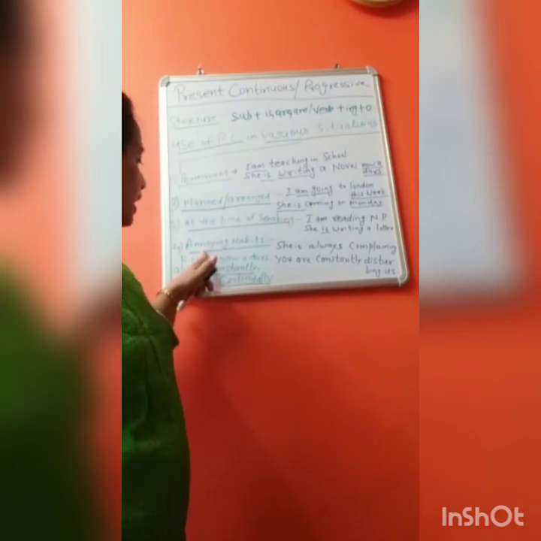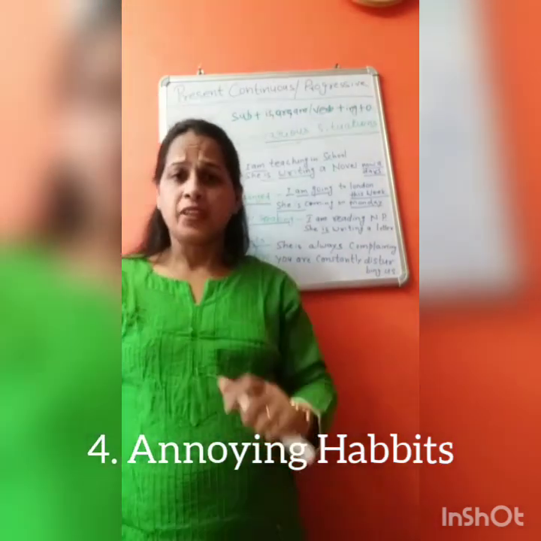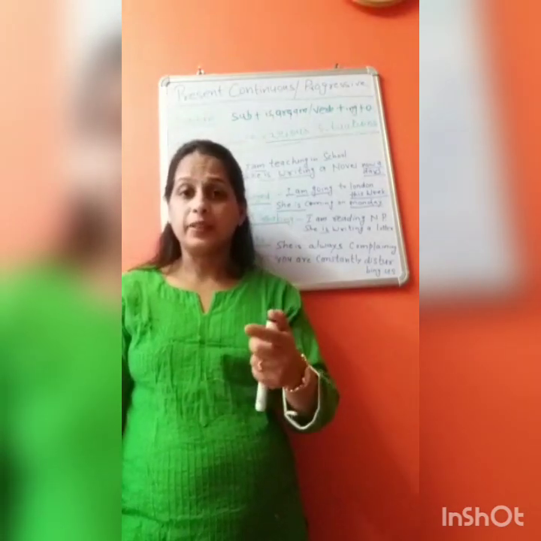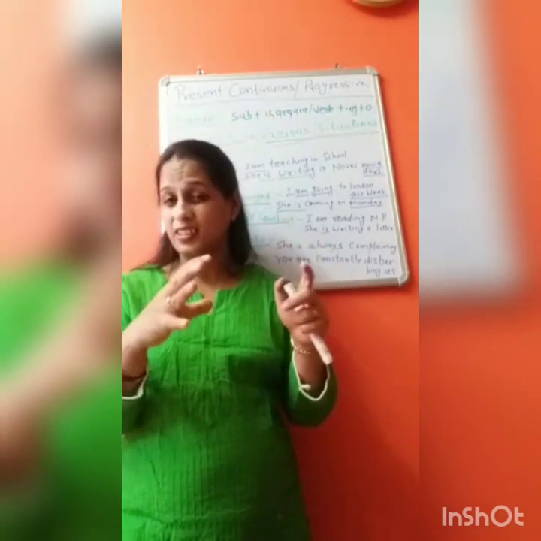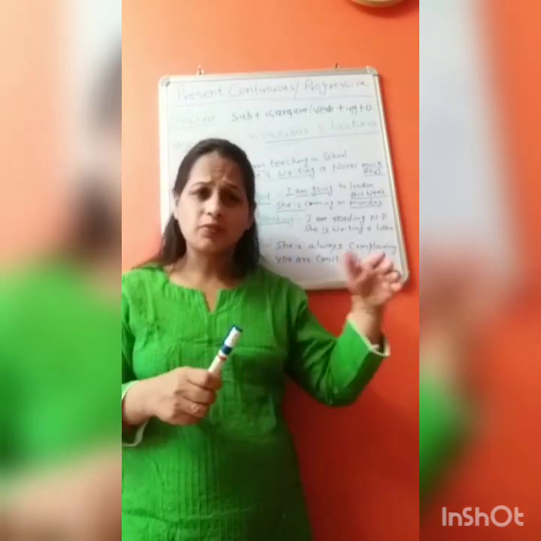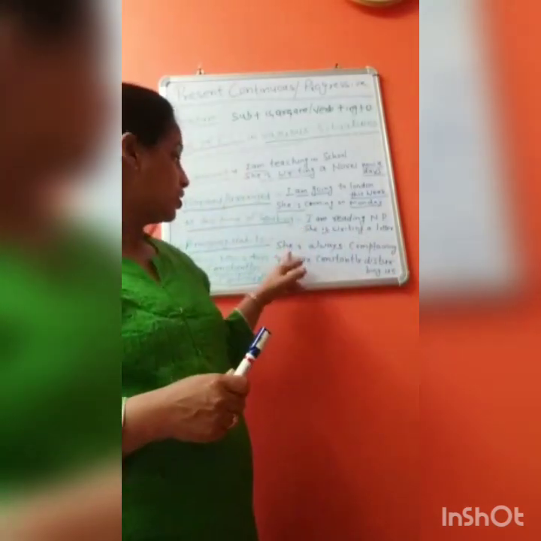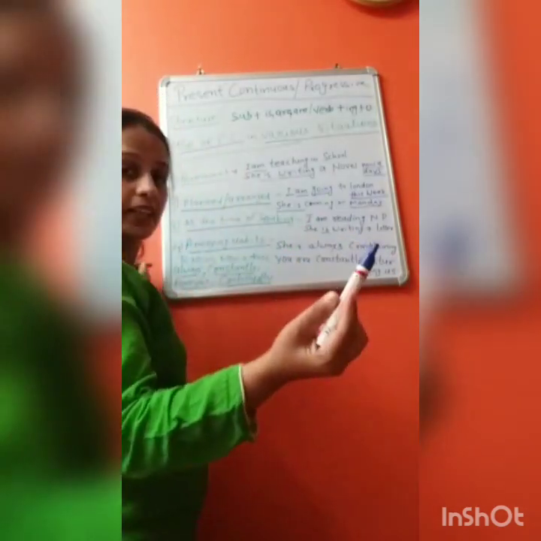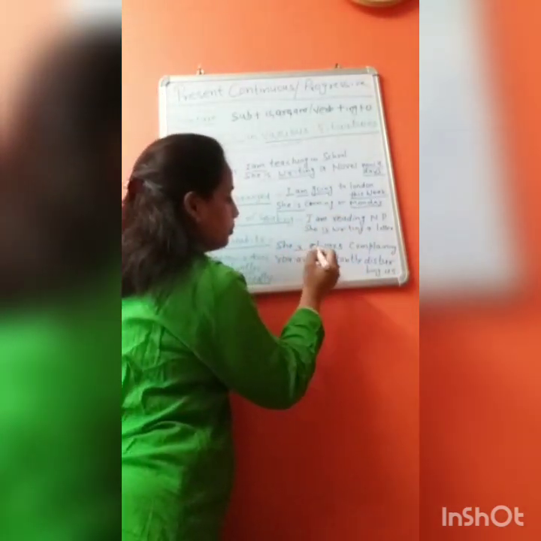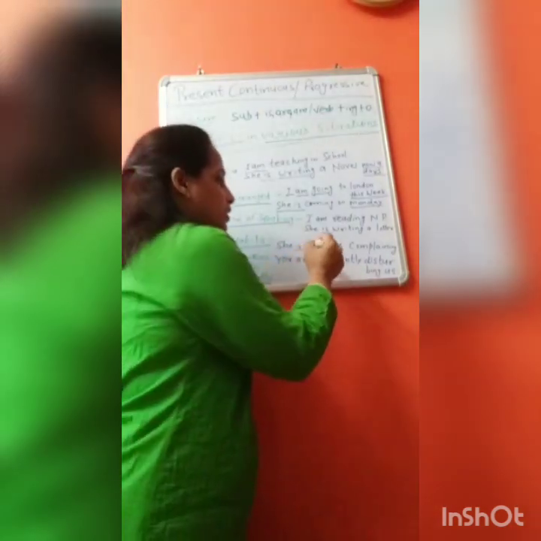Fourth one, I have annoying habits. Which habits? Habits which annoy others, right? Someone makes you irritated. She is always complaining. Third person singular number, we use is. Always.